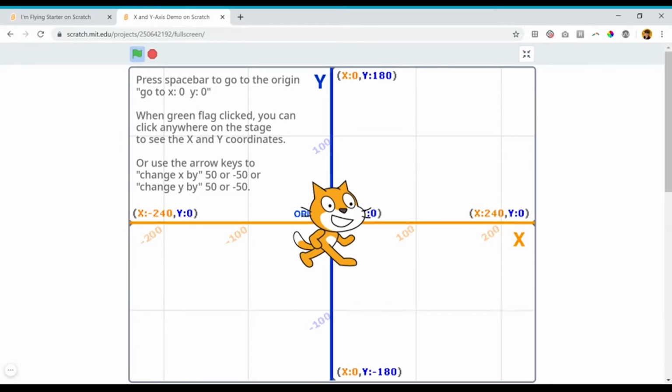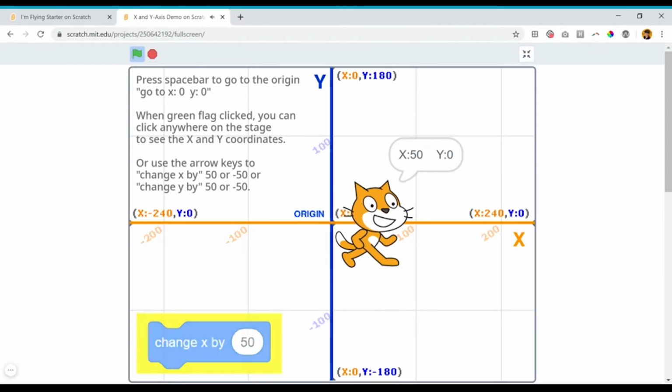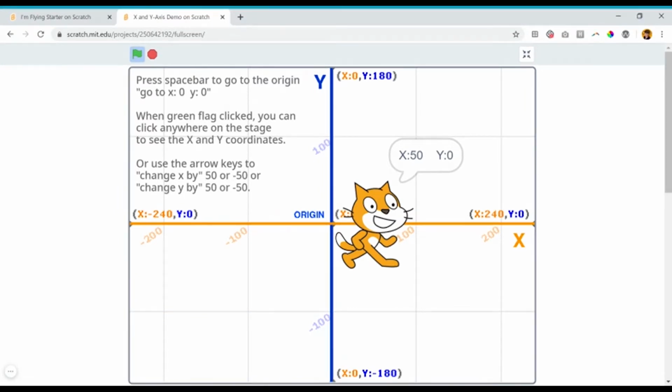For instance, if I wanted to move my cat, you'll notice here I changed the position of the cat on the x-axis. The x-axis moves from the left to the right on the screen. I moved 50 pixels, 50 steps. And so now my cat is at x50. Dead center in the middle of the screen is x0, y0. Anything to the right of the screen is positive on the x-axis. Anything to the left of that point on the screen is negative on the x-axis.